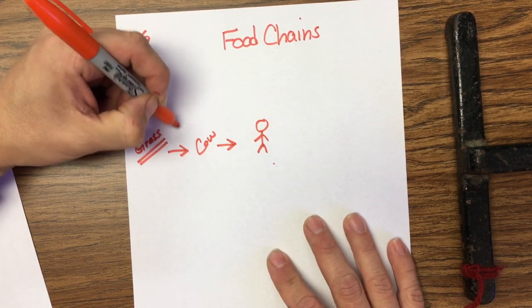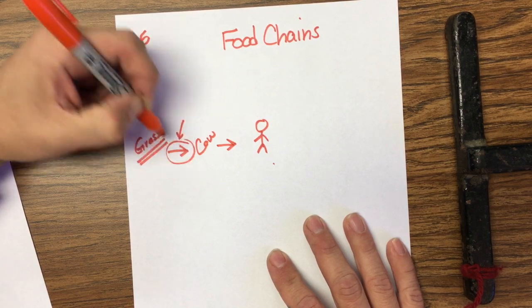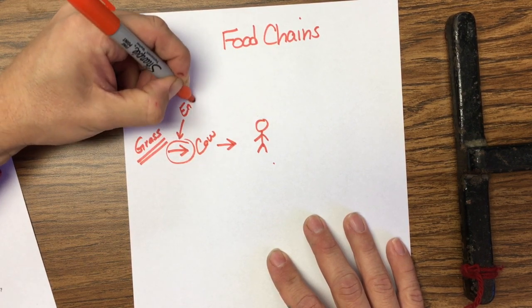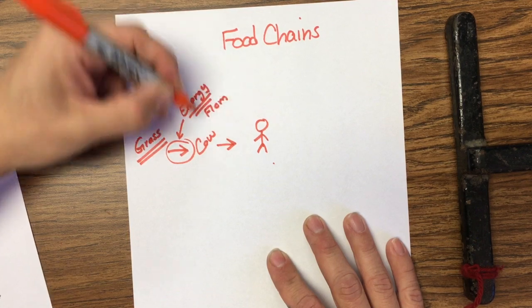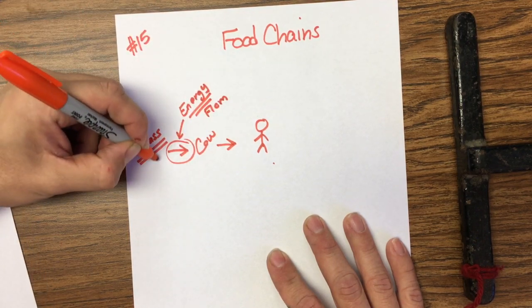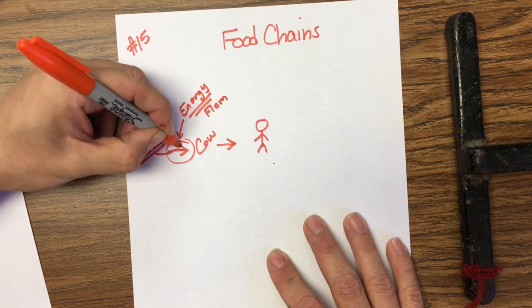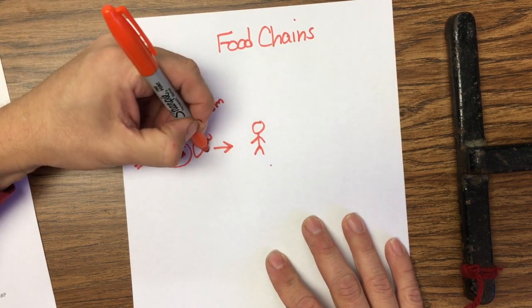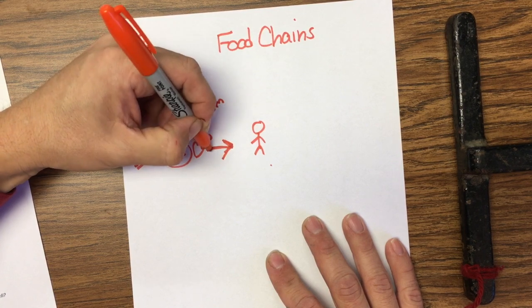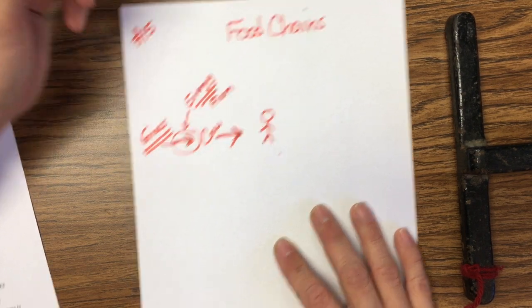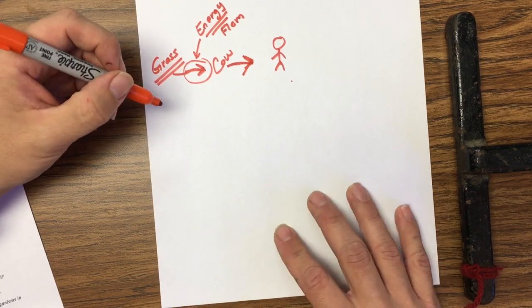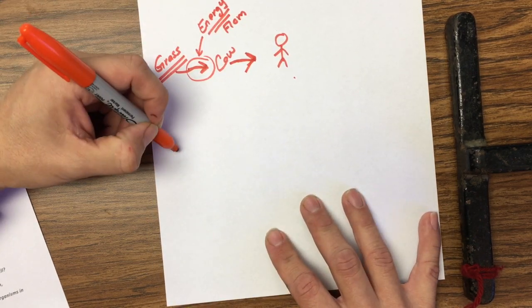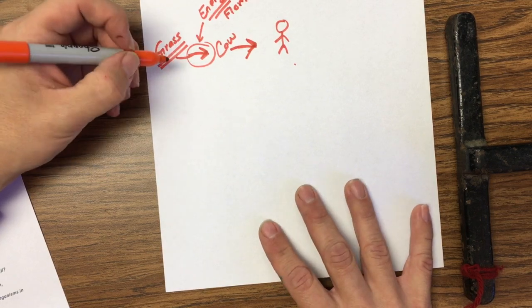Notice the arrow, this arrow here represents energy flow. So when a cow eats grass, energy is going from the grass to the cow. Energy is going from the cow to the human. So that's very important. All right, now another important concept is, for example, let's look at a different food chain.